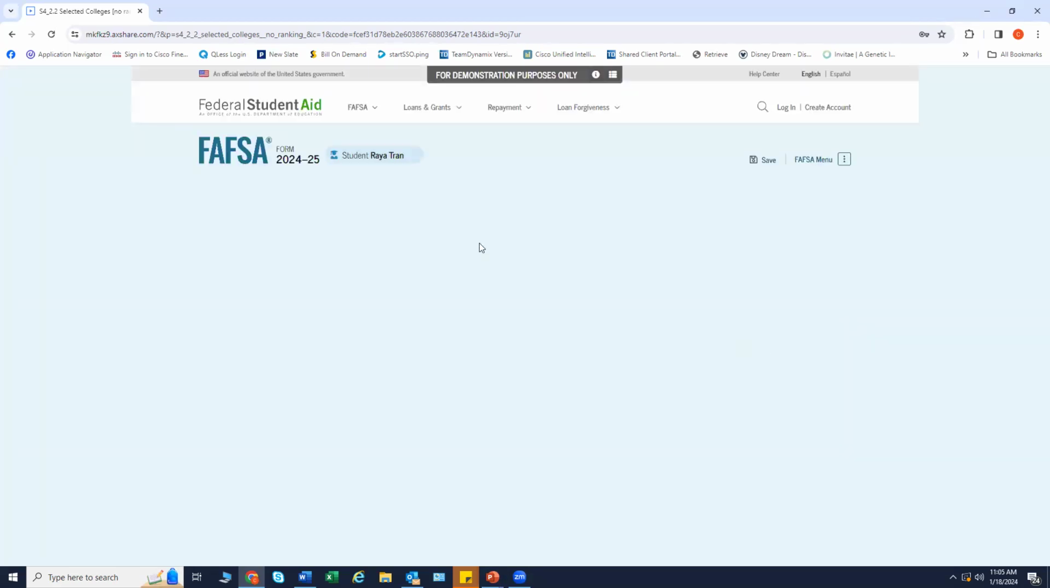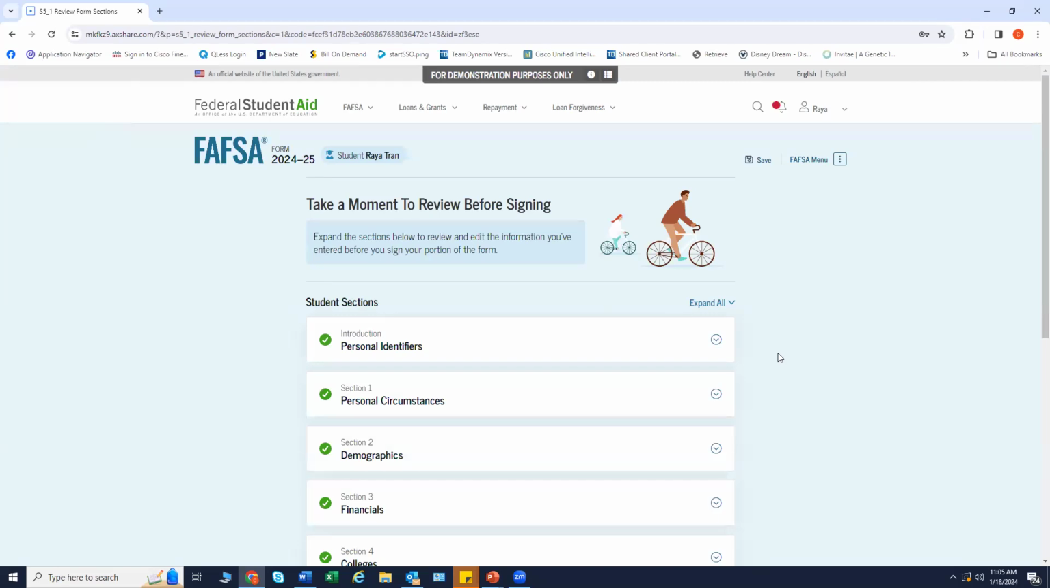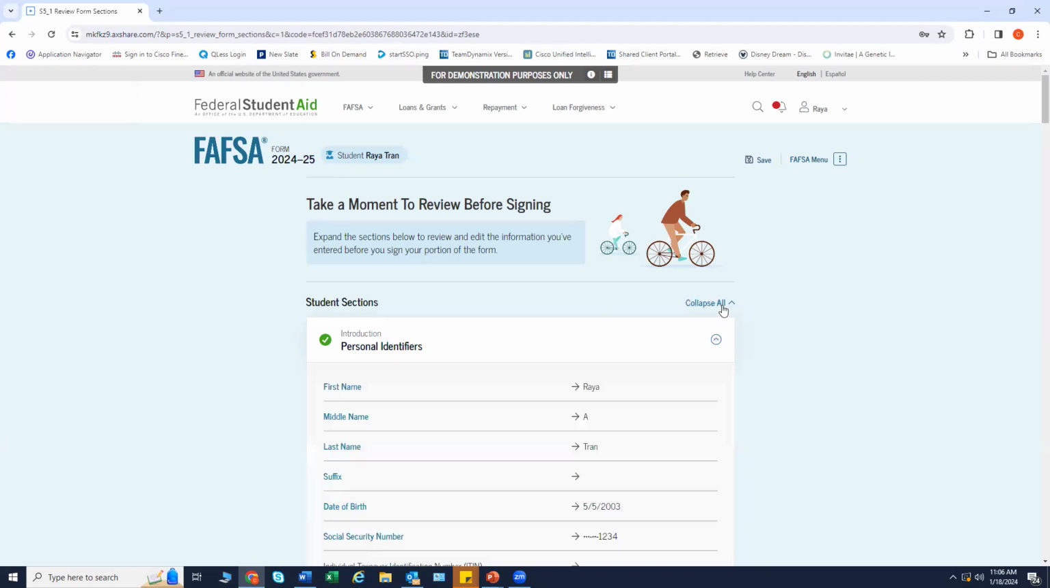Here is the student review page. The review page displays the responses that the student has provided in the FAFSA form. The student can view all their responses by selecting Expand All or expand each section individually.